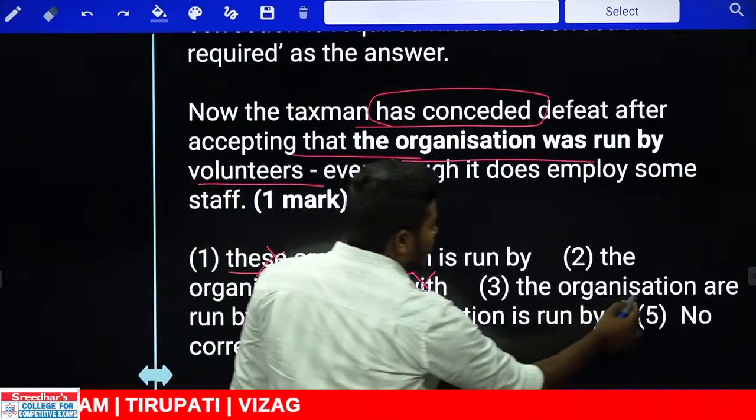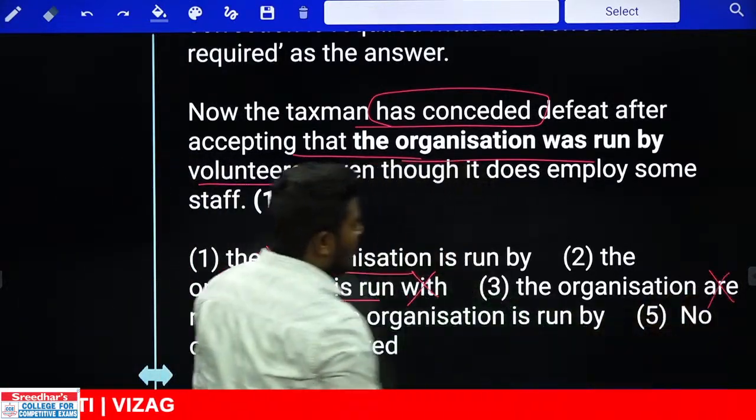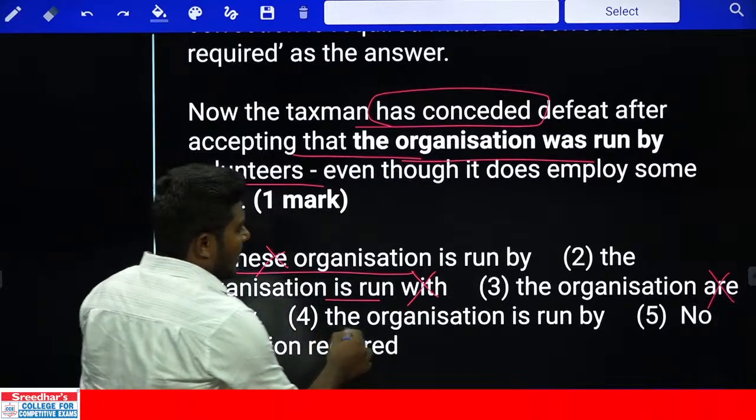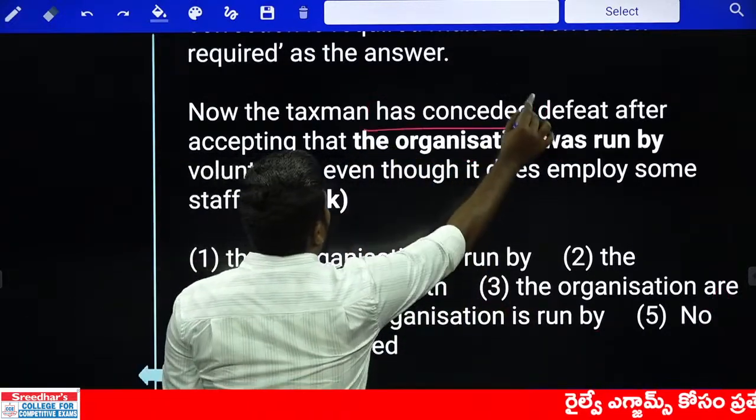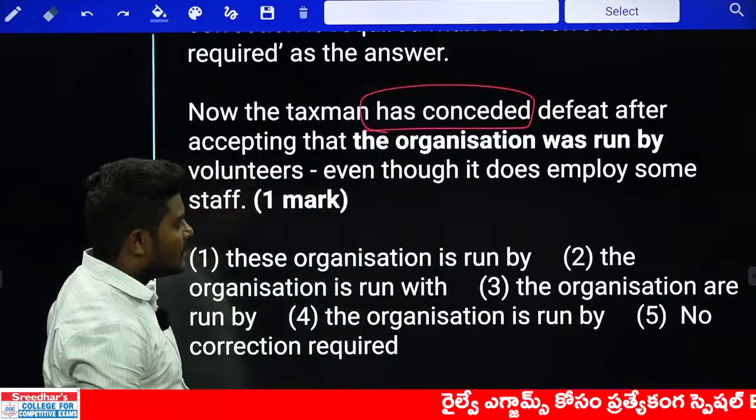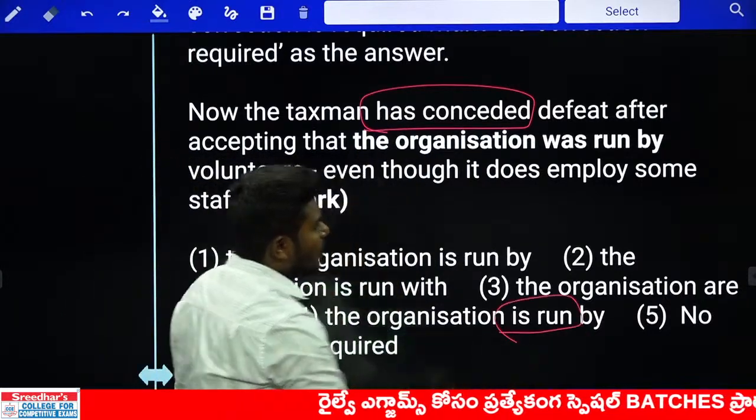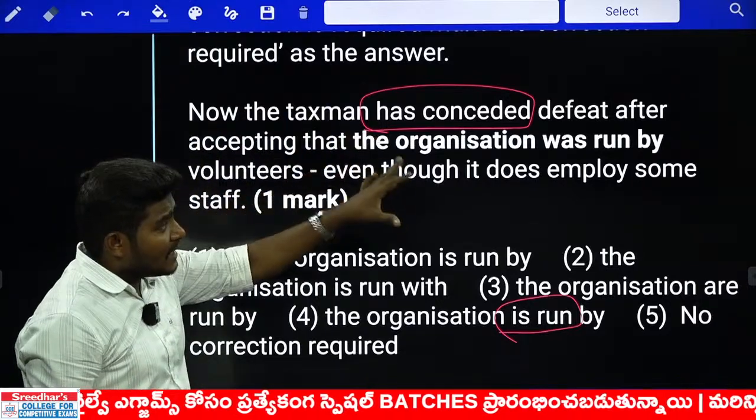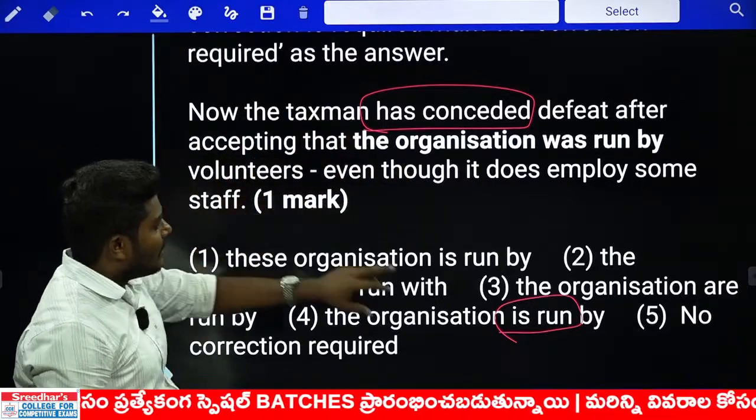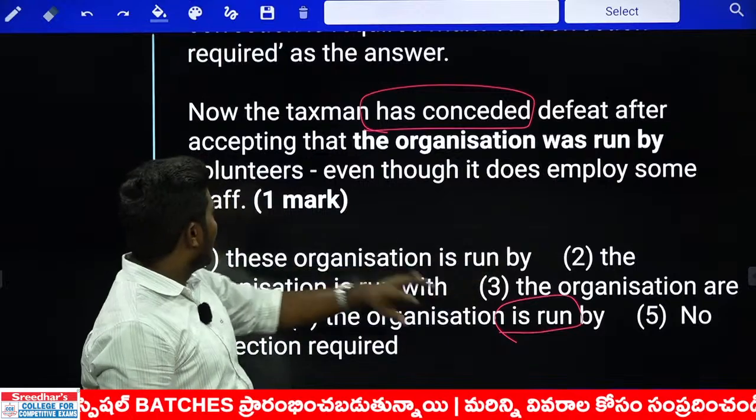What is the next one? The organization is singular. We cannot use the word are. What is the next one? The organization is run by. If you look at the combination very carefully, we are speaking about the sense which is a present one, and is run is most probable. Let us check the sentence now. Now the taxman has conceded defeat after accepting the organization is run by the volunteers.